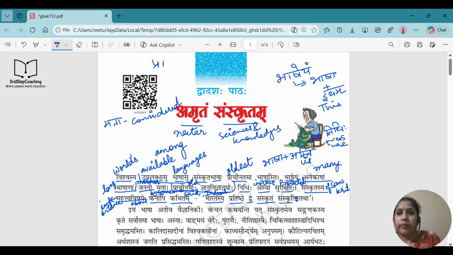Pratishthe means prestige, honor. Okay. Dve means two. Okay, so how many prestige, how many honors we have? Two. One is Sanskrit, the other one Sanskriti means culture. Okay, Tatha means and. So what are the two honors for India to have? We can say that we are the owner of these things. So what are those two things? Sanskrit and Sanskriti. Sanskriti is the culture and Sanskrit, they are talking about the Sanskrit language we have. Understood? I'm hoping the first paragraph is clear.